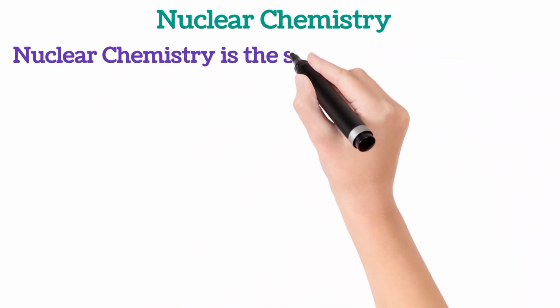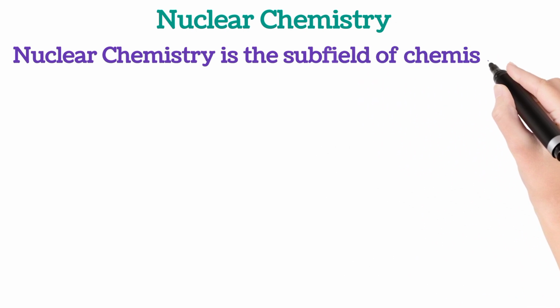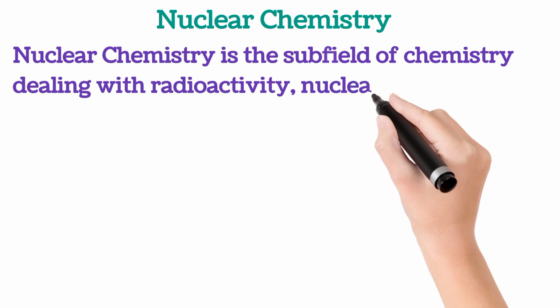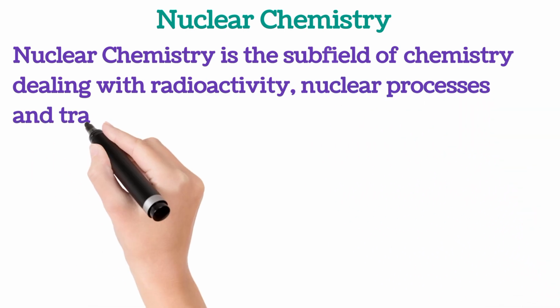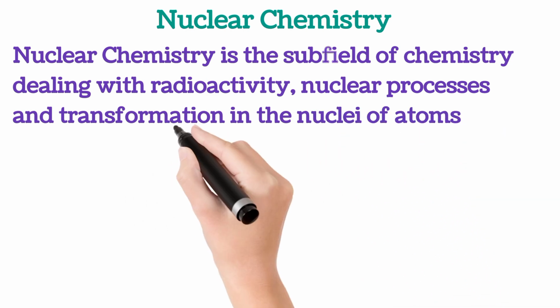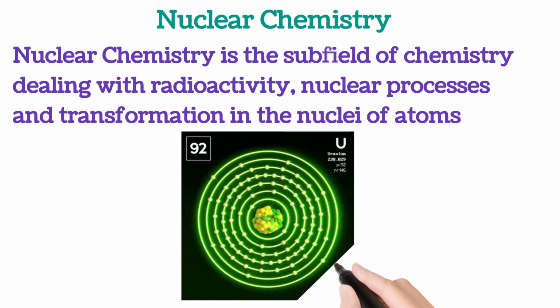Nuclear chemistry is the subfield of chemistry dealing with radioactivity, nuclear processes, and transformations in the nuclei of atoms.